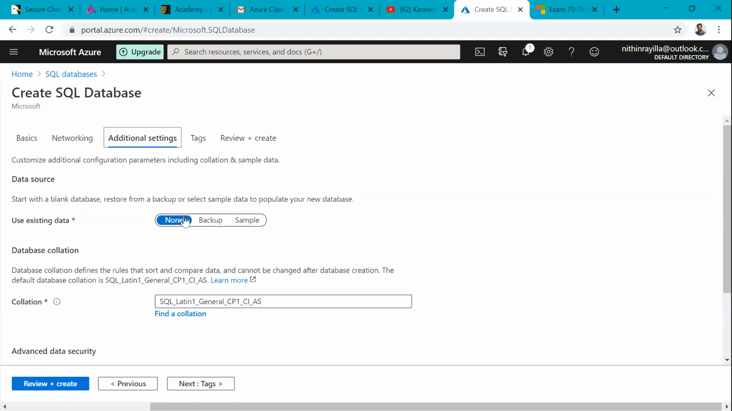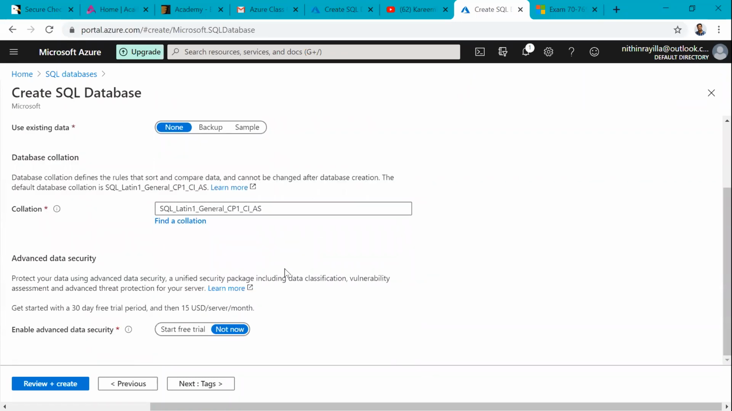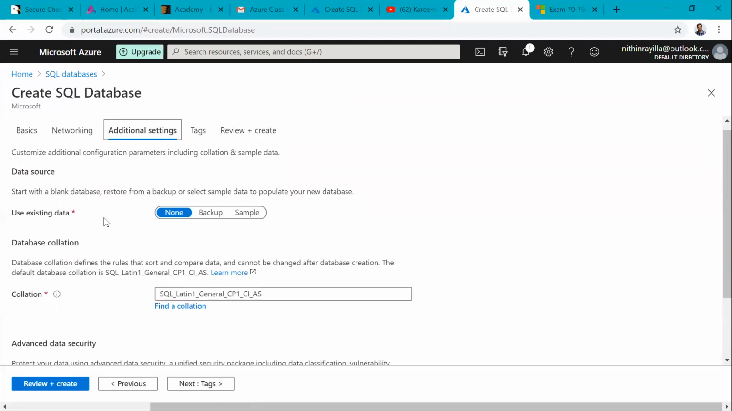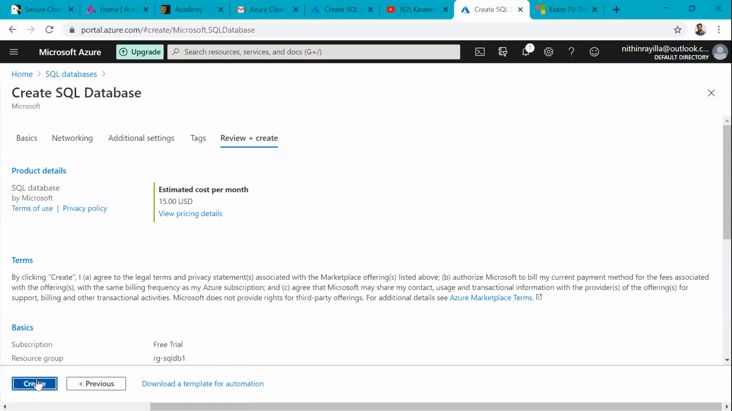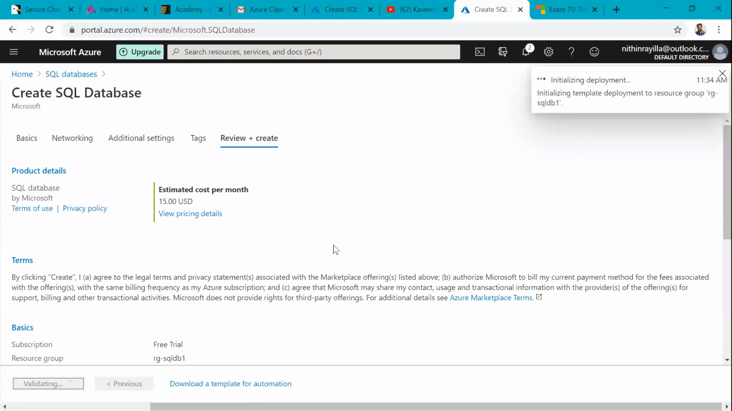We have so many additional settings also. You can create a None, meaning an empty database, or create from an existing backup. We can also create sample databases like AdventureWorks. Collation settings and some other things are there. We'll see those again. In PaaS, everything is automated, including backups. We'll see review and create. Here I am creating one blank database. We have to understand.